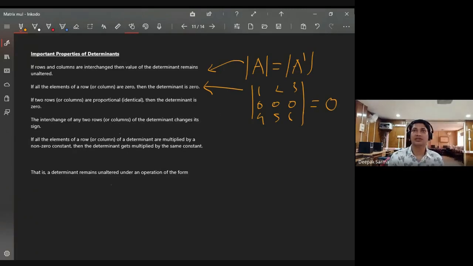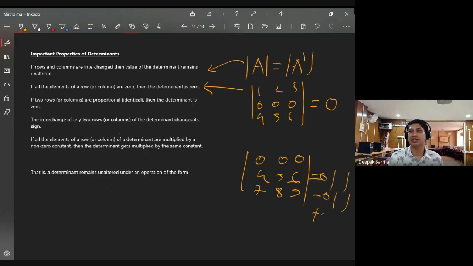Instead of that, suppose I have 0, 0, 0, 4, 5, 6, 7, 8, 9. If I want to expand it, first I'll have 0 times something, minus 0 times something, plus 0 times something. So ultimately I will have 0. Got it? All of you?